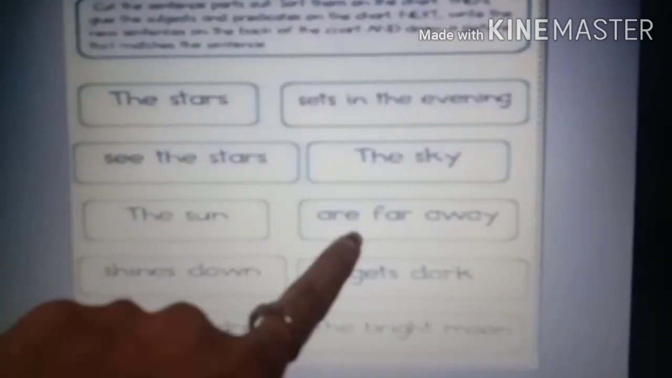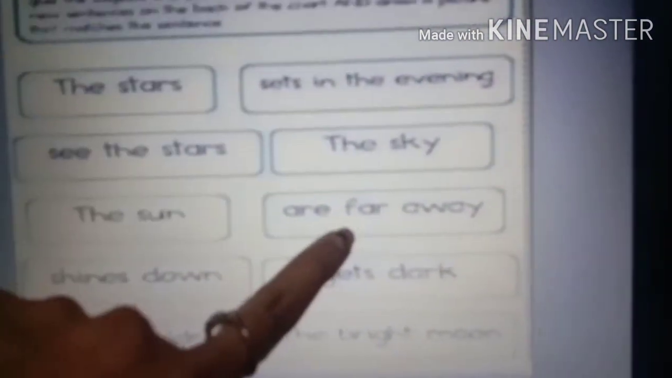Now see, I will show you some examples. On this side, some places subject is given. Now the stars, it is a main part. We are talking about the stars, so that is a subject. So what will you match? The stars are far away. So this is the subject and this is the predicate.